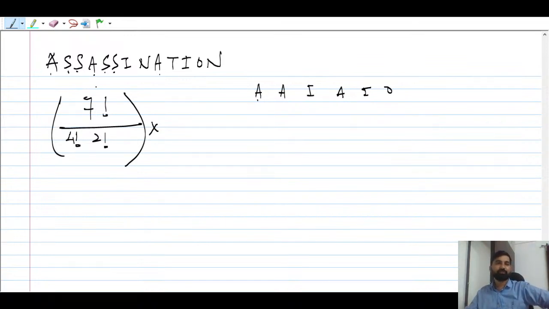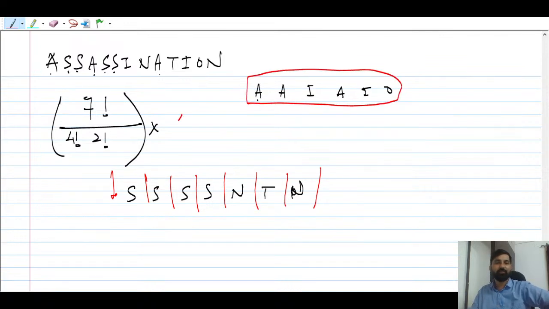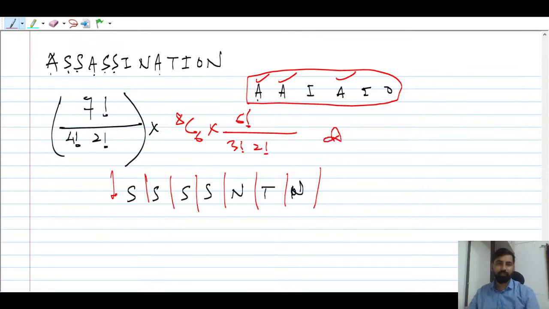Let me write here: 7 are there, S S S S N T N. Now count how many gaps there are first: 1, 2, 3, 4, 5, 6, 7, 8. 8 gaps are there, and 6 objects have to be accommodated in these gaps. So first you choose 8 C 6, then you arrange them: 6 factorial upon 3 factorial for the repeated A's, then divide by the factorial of the other repeats. That is the answer. I think this is clear for all.